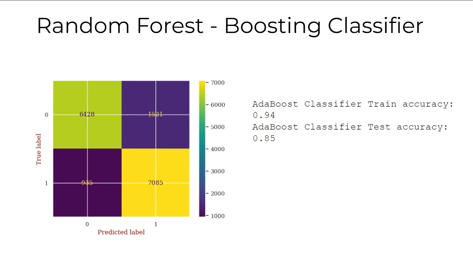Moving on to the boosting. So we used AdaBoost classifier, which is an ensemble method, employing random forest as a base estimator. It scored an accuracy of 94% on train and 85% on test. Analyzing the confusion matrix, AdaBoost shows a precision of 82% and also a recall of 88%. The AUC score was again 92% for this particular classifier.